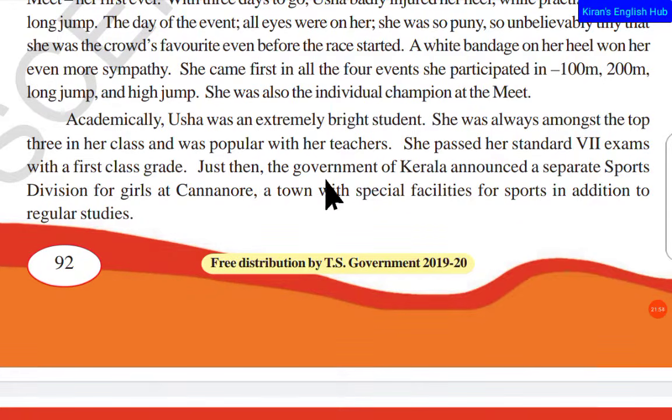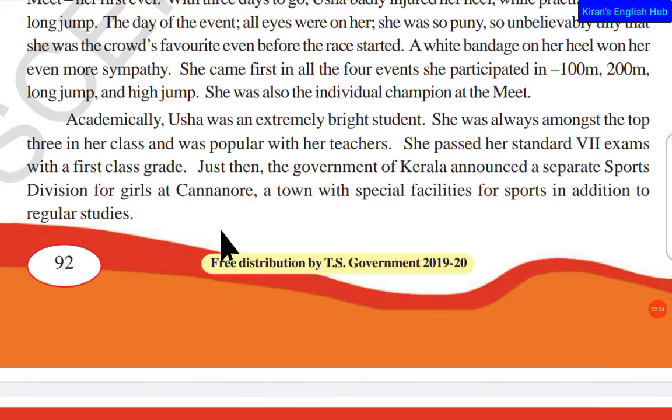Just then, the government of Kerala announced a separate sports division for girls at Kannur, a town with special facilities for sports in addition to regular studies. So soon after the completion of the 7th class examinations, she got the first grade, and after that, the Kerala government announced a separate sports school for the girls, apart from the regular studies.